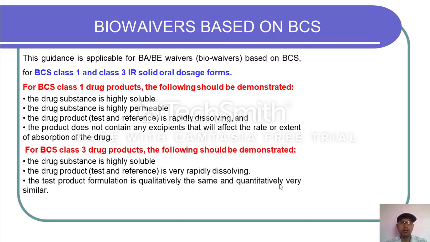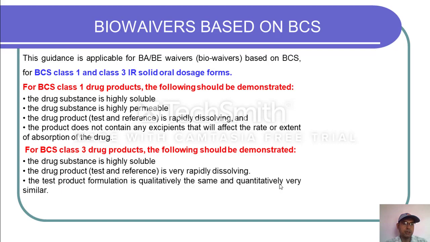Biowaivers based on BCS class. Drugs we are considering as biowaivers. The guidance is applicable for bioavailability and bioequivalence waivers that are known as biowaivers based on BCS. So biowaivers are those drugs for which we do not go for the bioavailability and bioequivalence studies. So for BCS class 1 and class 3 immediate release solid oral dosage forms, here a few points we have to discuss. For a BCS class 1 drug product, the following should be demonstrated.